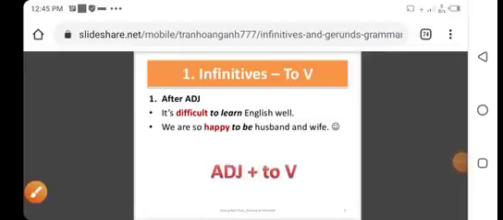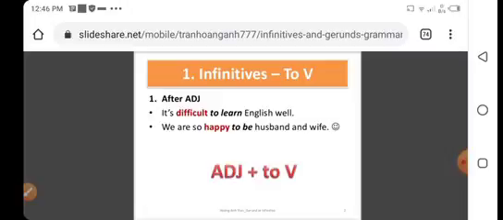Beta, today we are going to discuss infinitives from the grammar portion. Infinitive: basically 'to' plus the first form of the verb is called infinitive. Let me tell you the uses of infinitives, when we can use infinitives and what is the place of infinitive. Infinitive is used after adjectives.